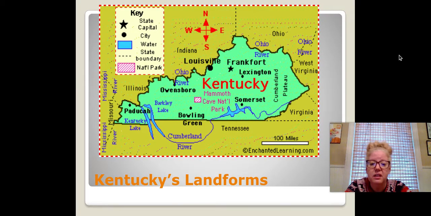Some of Kentucky's landforms. We see some lakes, some rivers, the Cumberland Plateau, the Ohio River. We learned about the Ohio River.